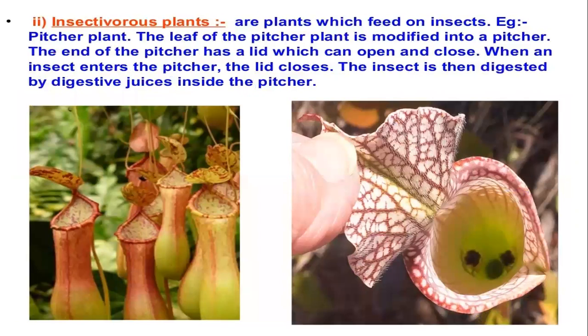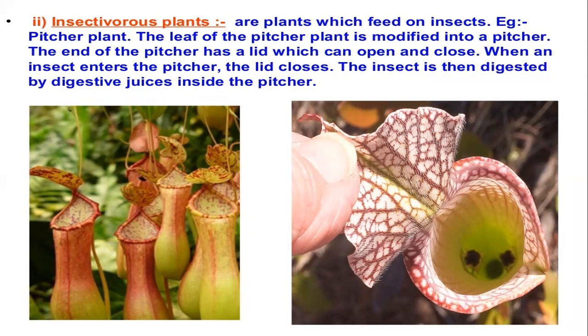Another way is insectivorous plants. Insectivorous plants are the plants which feed on insects. For example, the pitcher plant. In the picture you can see, children, how this formation has been made. The leaf is modified into a pitcher and the other end has a lid.